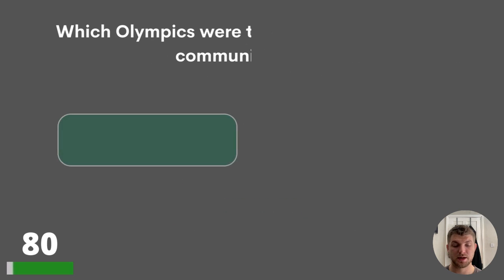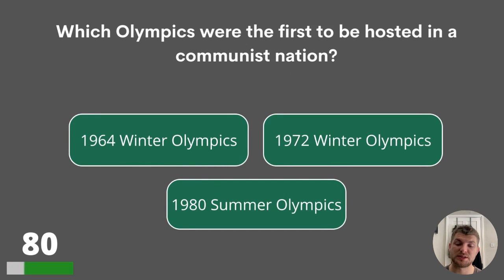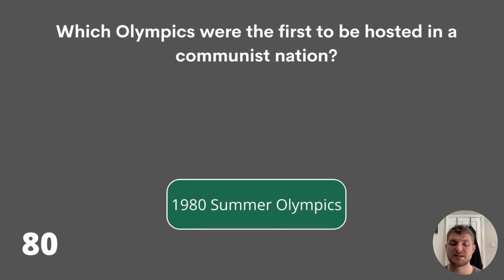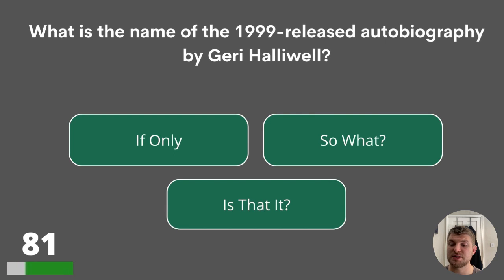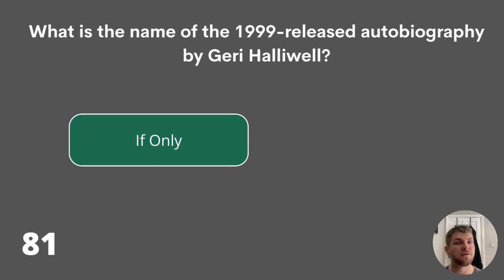Question 80. Which Olympics were the first to be hosted in a communist nation? 1964 Winter, 1972 Winter, or 1980 Summer Olympics? The answer is the 1980 Summer Olympics. Question 81. What is the name of the 1999 released autobiography by Jerry Halliwell? If Only, So What, or Is That It? The answer is If Only.